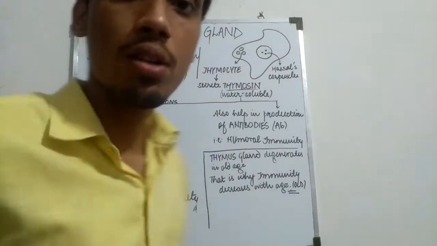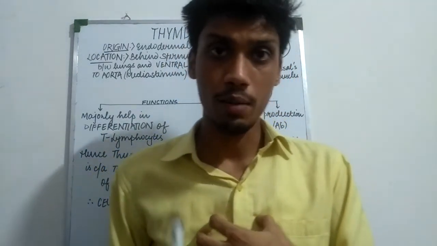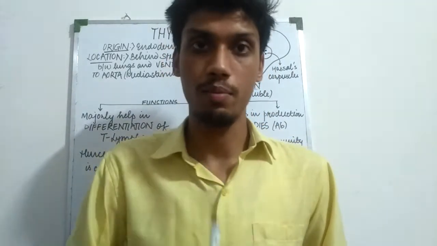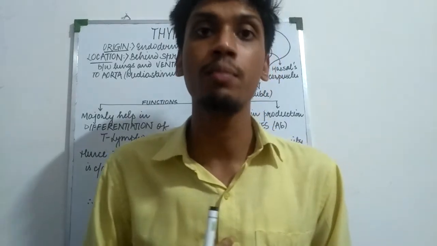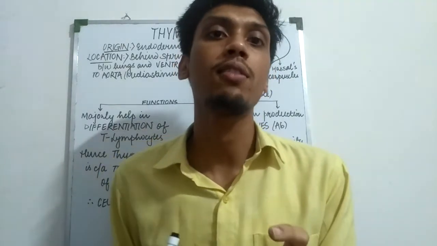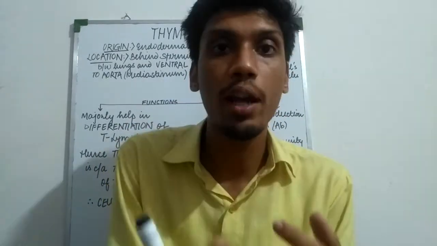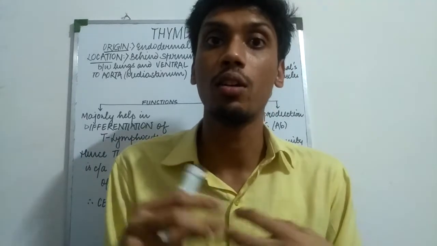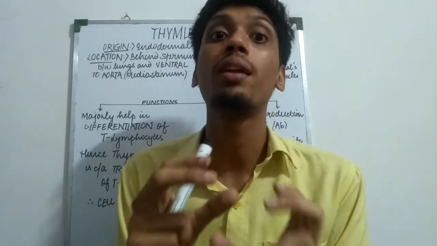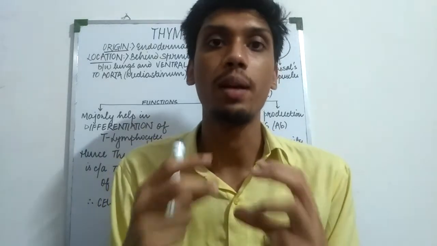Location. The location of the thymus gland is very important because it is present below the sternum. The sternum is the place where the ribs join ventrally, this middle hard portion. Between the lungs there is a space called the mediastinum, and this is the space where the heart is present, but ventral to the aorta, also in the same space. Below the sternum, between the lungs, but ventral to the aorta, is the thymus gland.